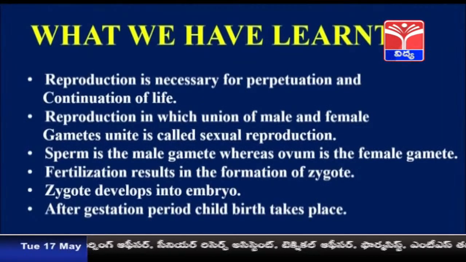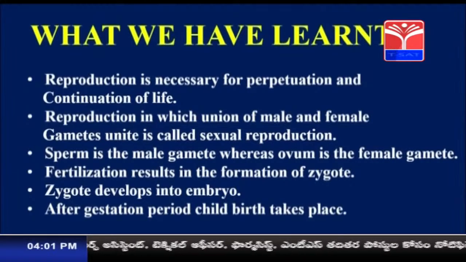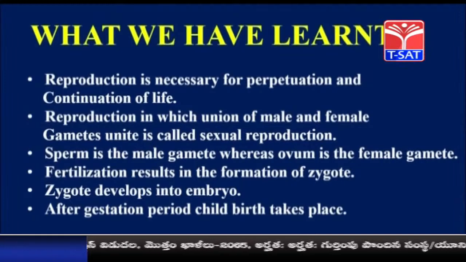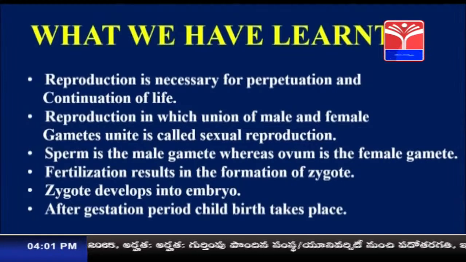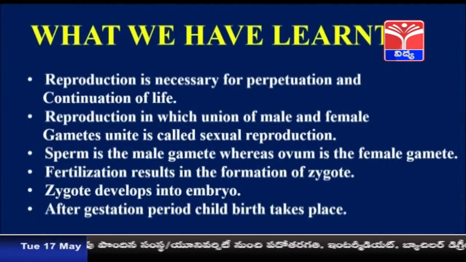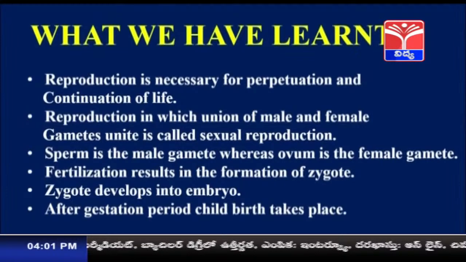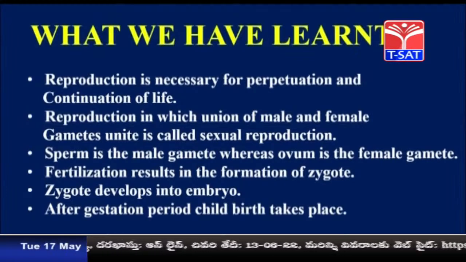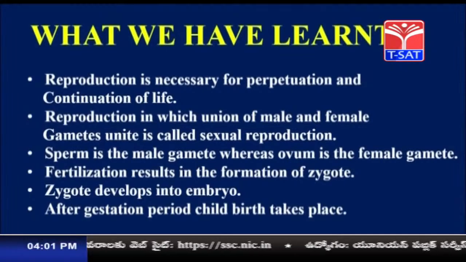Reproduction is necessary for perpetuation and continuation of life. Reproduction in which union of male and female gametes takes place is called sexual reproduction. Sperm is the male gamete whereas ovum is the female gamete. Fertilization results in the formation of zygote. Zygote develops into embryo. After the gestation period, childbirth takes place.